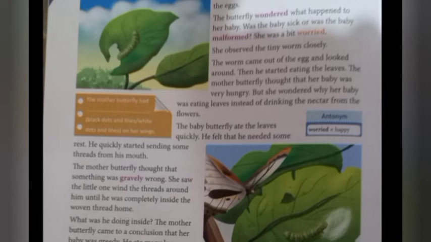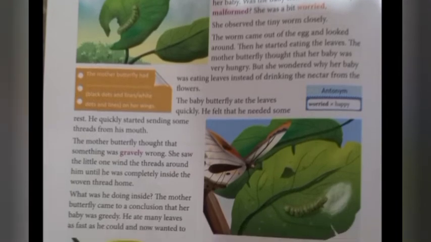Anyway, it is seeing it, and now the worm came out of the egg, looked around and started eating the leaves, because the mother butterfly laid the eggs there on the leaves. Now the mother butterfly is just watching what the young one is doing. This mother felt very sad, because the mother goes from one flower to another and takes the honey, right? But here the kid is just eating the leaves.